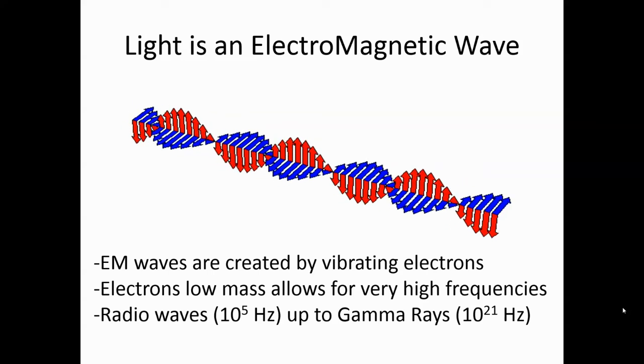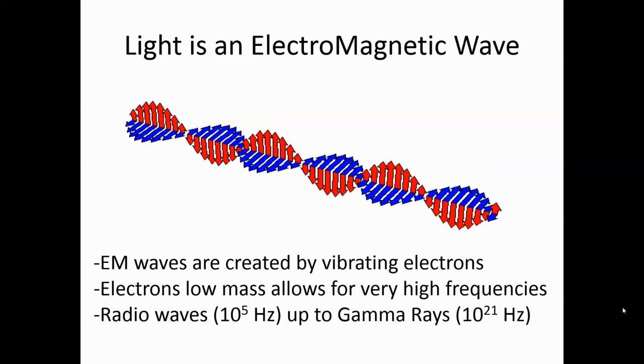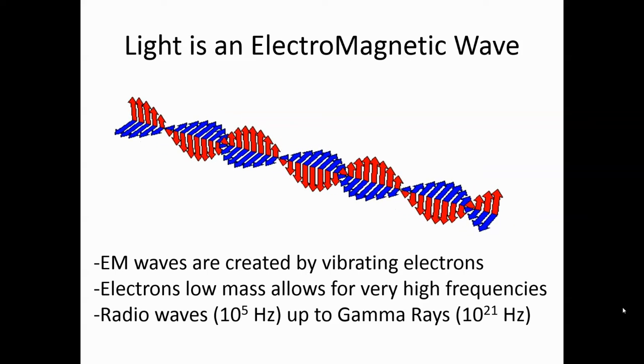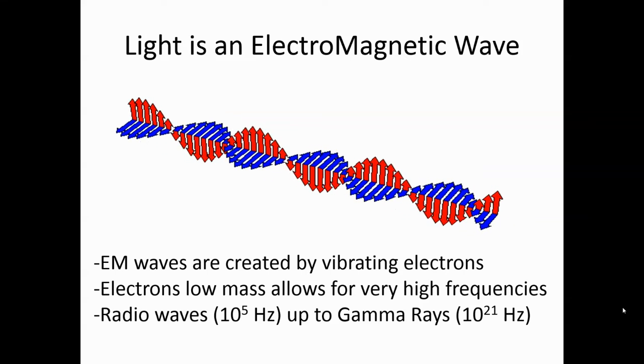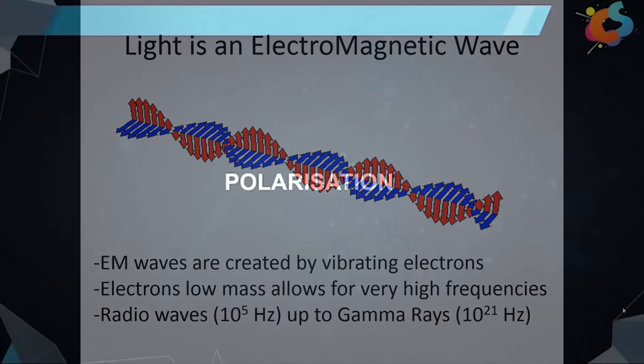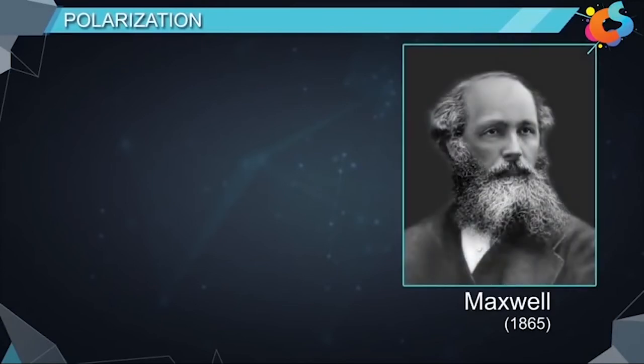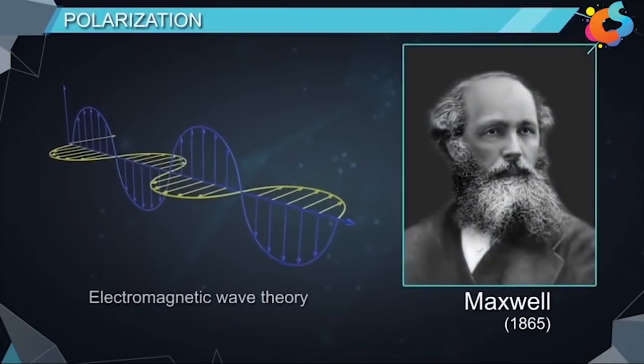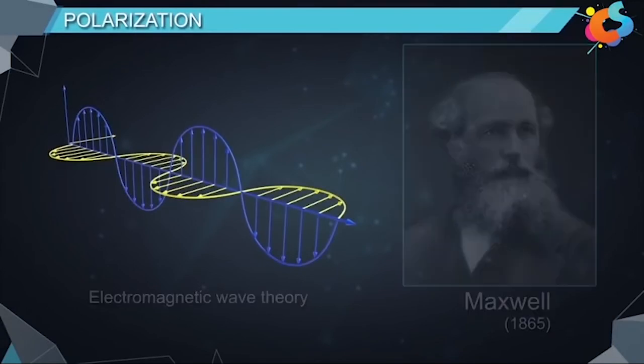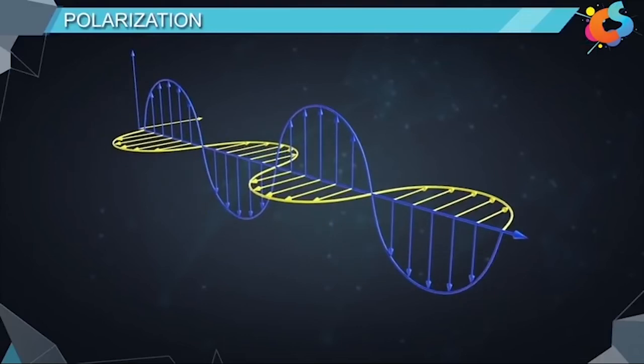Let's look at a phenomenon called polarization that has to do with the orientation of the vibration of the electron. Polarization. In the year 1865, Maxwell proposed electromagnetic wave theory. According to this theory, light is an electromagnetic wave.